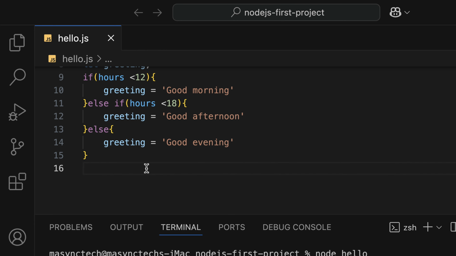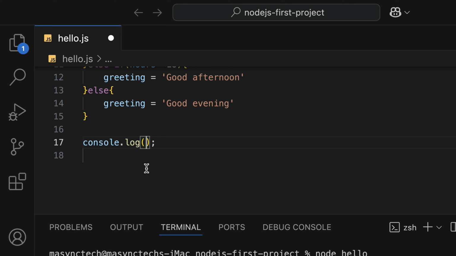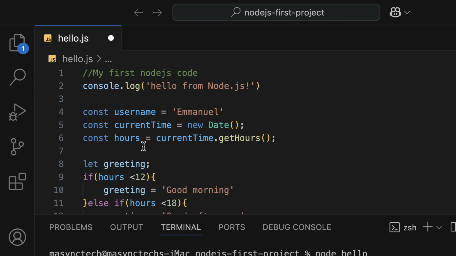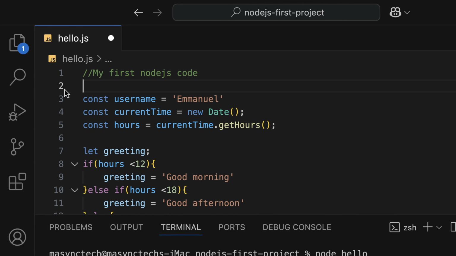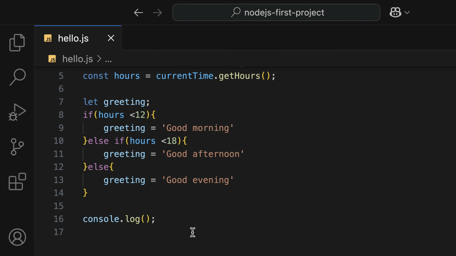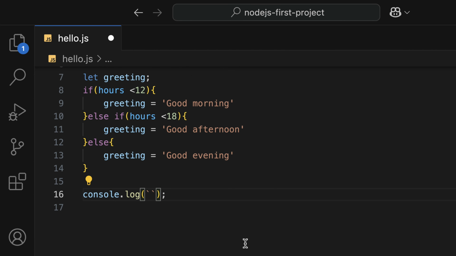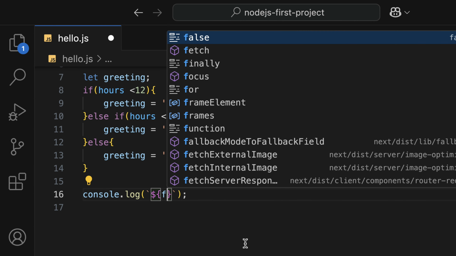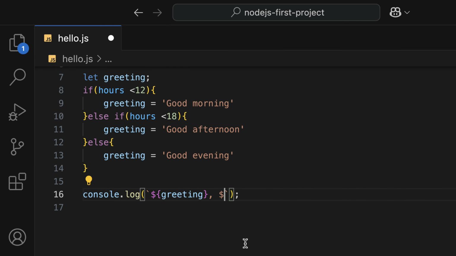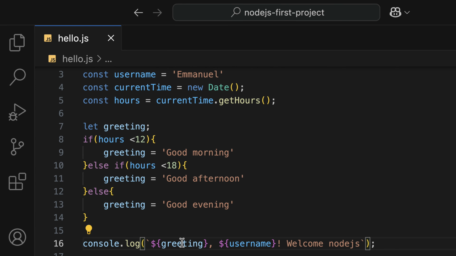All right. I'm going to run this by saying console.log. Let me remove this log from here, and let's use one log. I'm going to use backtick and then $ curly braces, the greeting, and then comma, then the username. I want to have a beautiful message as username, and then exclamation mark, welcome to Node.js. So it's going to be like this. Good morning, Emmanuel, welcome to Node.js, or good afternoon, Emmanuel, welcome to Node.js.